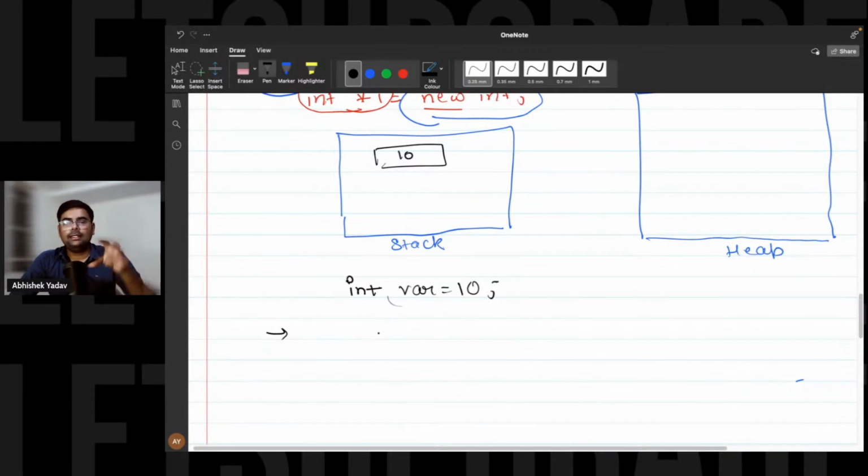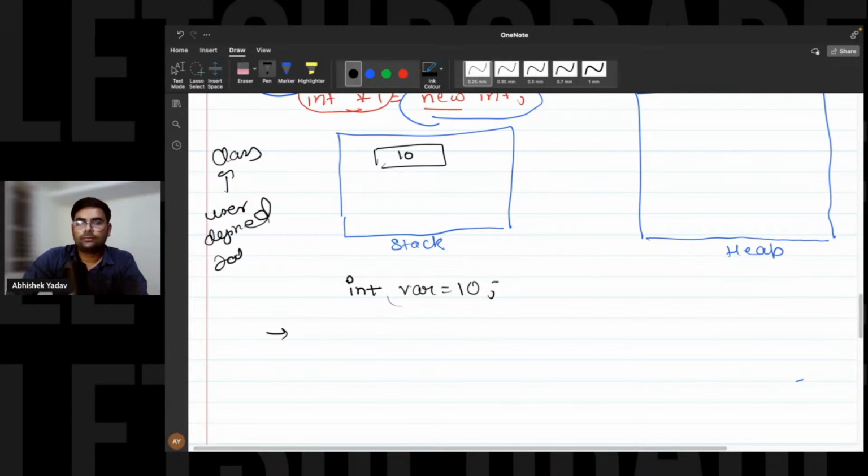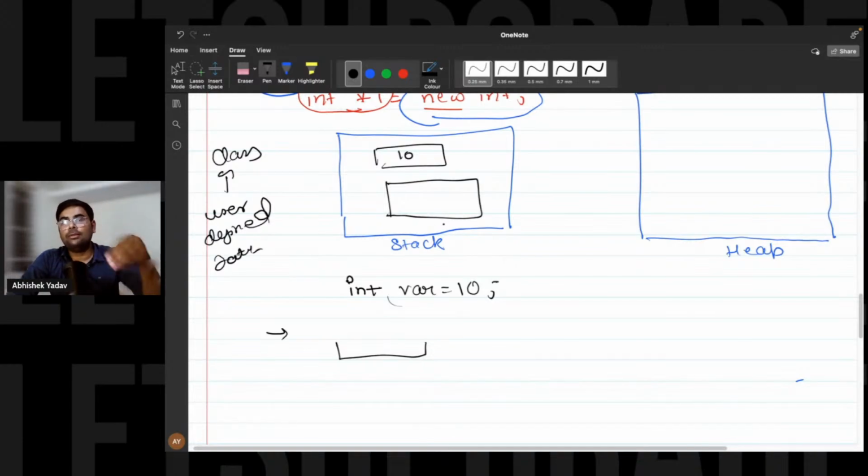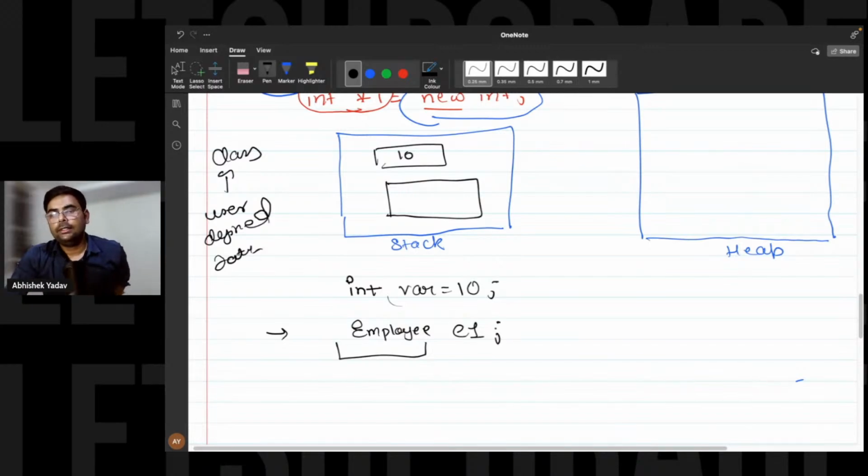I will write the name of the class. And class is what? Class is a user-defined data type. So here again I have to write the data type. Now, what kind of information am I storing inside the memory? I'm storing information about an employee. So here the name of the data type is Employee, and after that the name of the reference variable, that is E1.